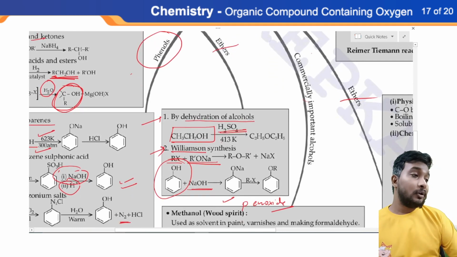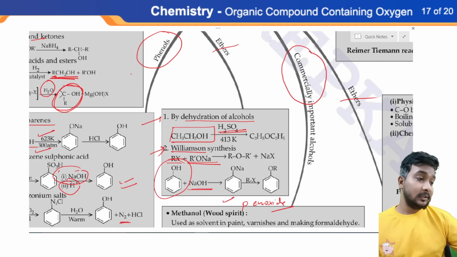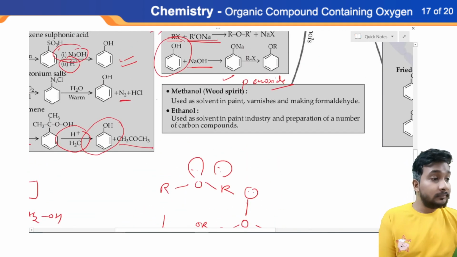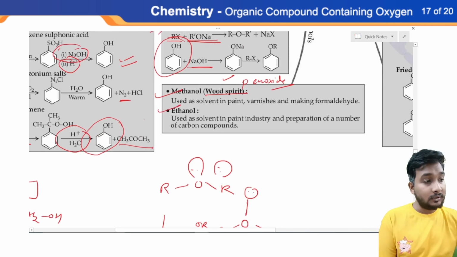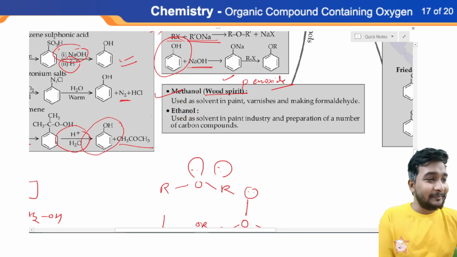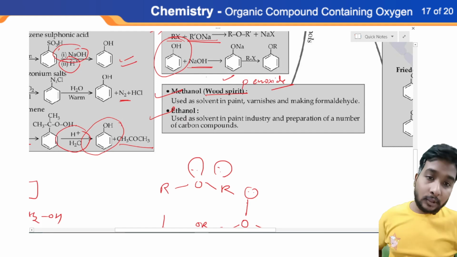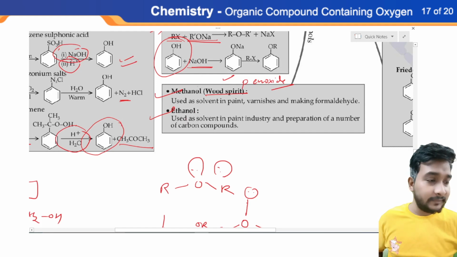Now two alcohols are very important, which we are using in a commercial manner. Commercially they are very useful. Number one, methanol, which is called wood spirit, and number two, ethanol. Have you ever heard the name Chota Pack? That Chota Pack is made by ethanol, right? Many brands were there. The composition of those brands and liquor is made by ethanol only. This is the only member of alcohol which is consumable, we can say that.